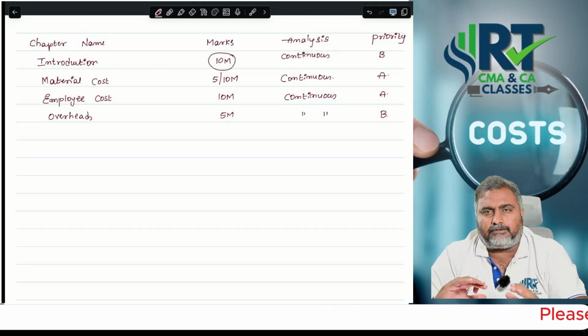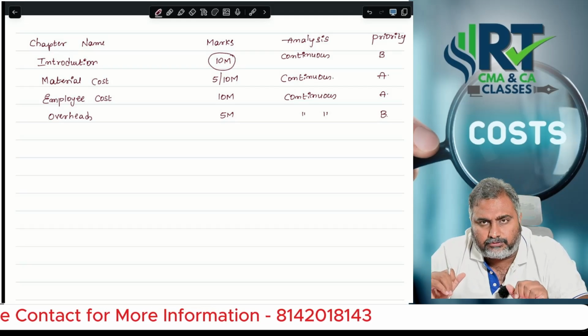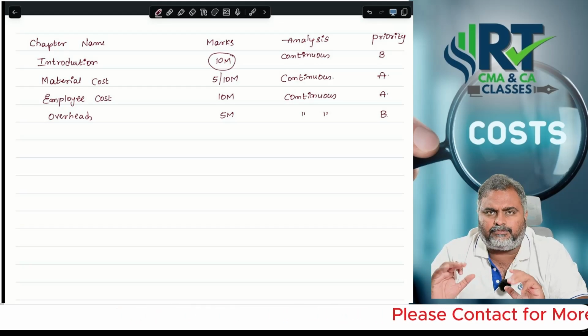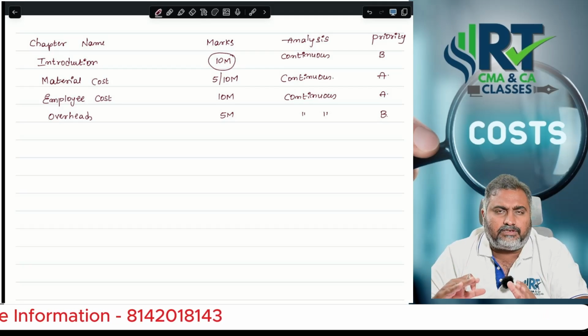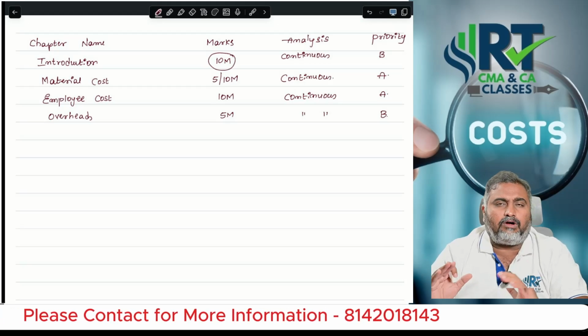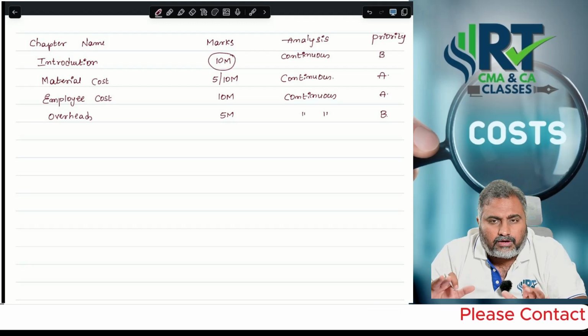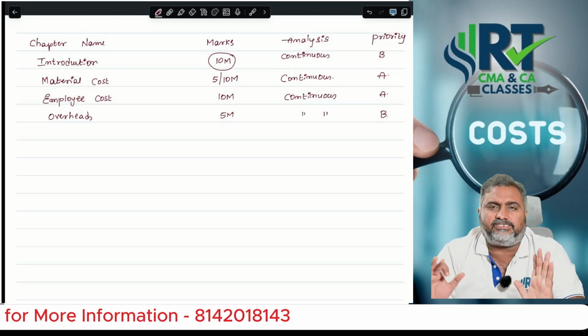Third priority is primary and secondary distribution. But before you do primary and secondary distribution related problems, sir, once go through the theory concept, allocation versus apportionment. Once you get clarity between allocation and apportionment, then you will get a little comfort while solving primary and secondary distribution.